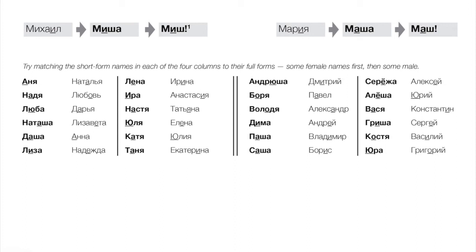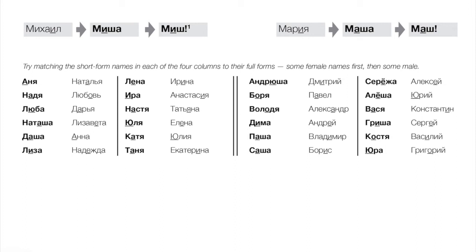And one little note that's quite important, although not often mentioned in grammar, as I've noticed, is that if you drop the a or the ya, basically you're dropping the vowel at the end, and you get a kind of vocative form. So if you hear a Russian calling out to someone using a short form name, for example Misha, they wouldn't say Misha. They could, but they would be more likely to say Mish.